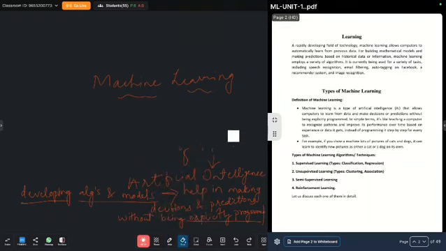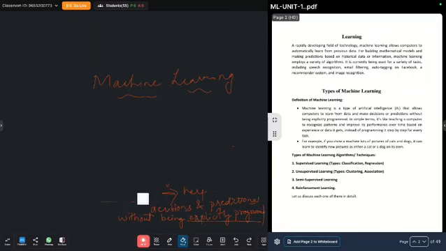Machine learning and artificial intelligence both are related. Machine learning is a subset of AI, which develops models, and these models are useful in making decisions without being explicitly programmed.